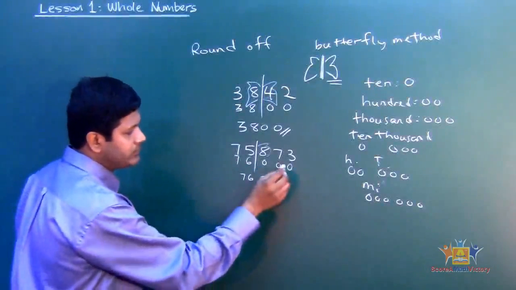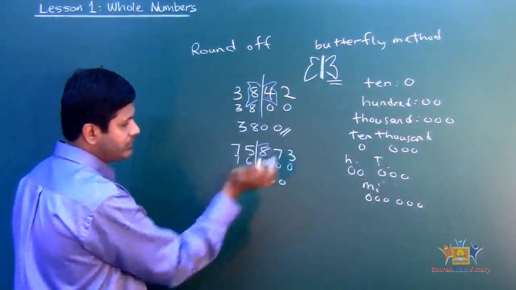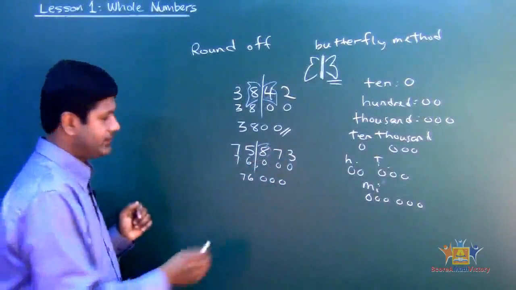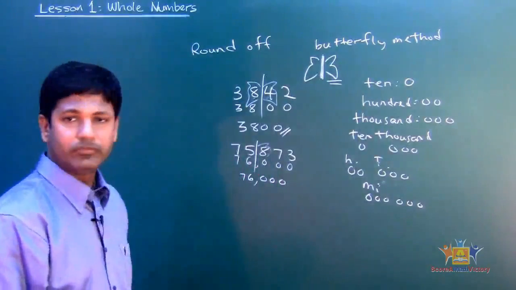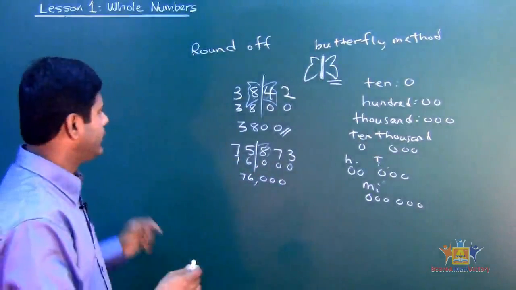How do I know it was 76? See, 1, 2, 3, comma, remember, 76,000. See that? 76,000. That's how you read it, okay? And that's how you do it, round off. Very important, okay? Let's do another one, okay?